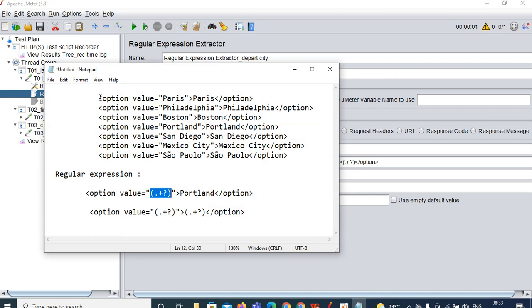Here, Paris which is in double quote is group 1, and the Paris which is not in double quote is group 2. Similarly, Philadelphia in double quote is group 1, and the other Philadelphia is group 2. Let me show you.